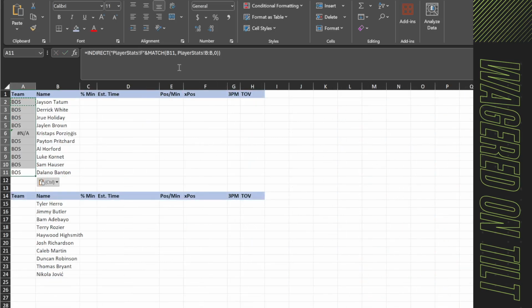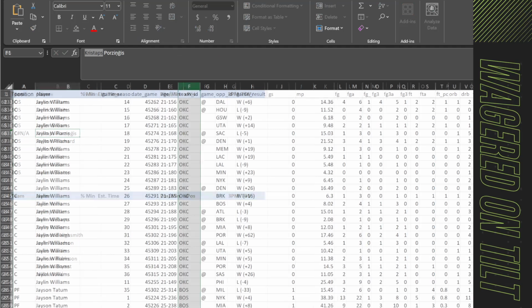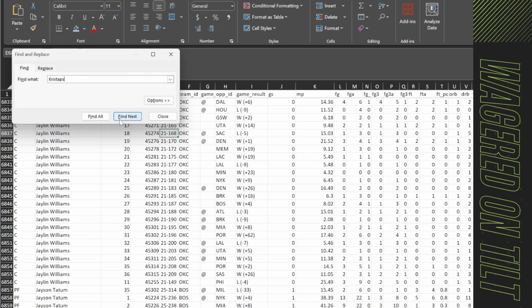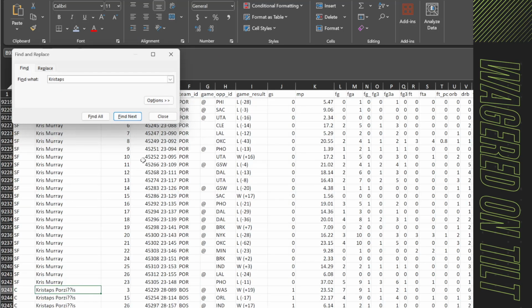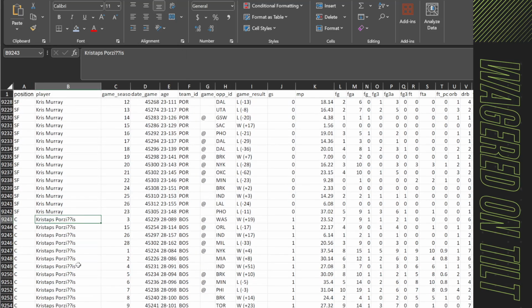And that can sometimes be a little bit faster if the scenario happens where you don't actually have the data. So here we have a miss where it's saying this does not exist. Let's look up this player's name and see if we can find it anywhere. All right, so they exist. However, when we did the scraping, we didn't account for the characters properly.